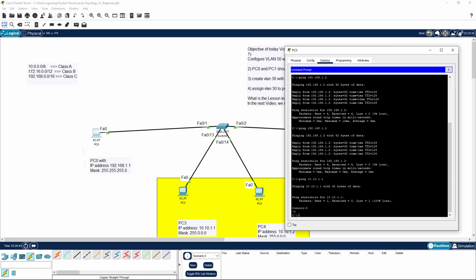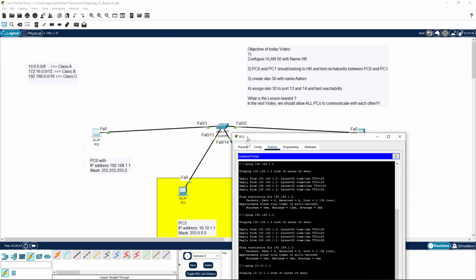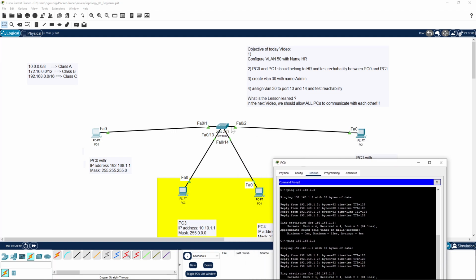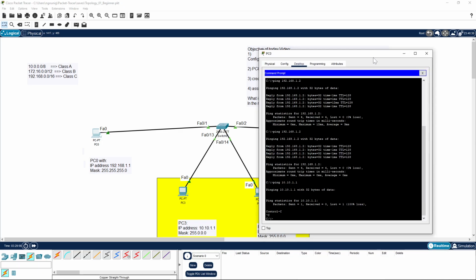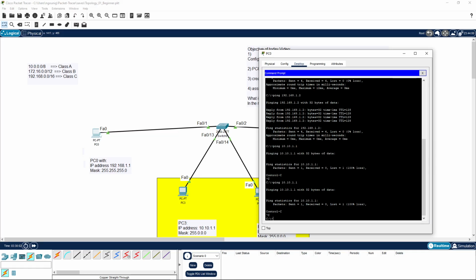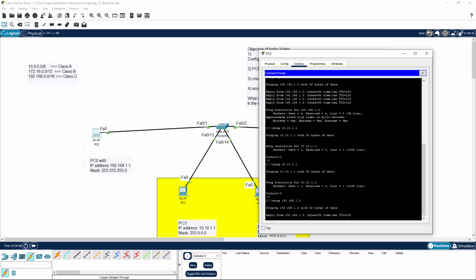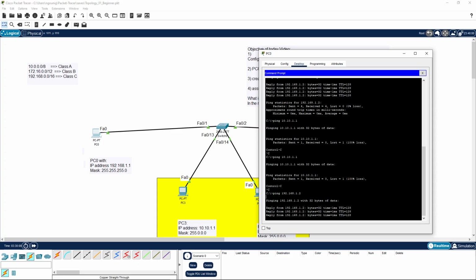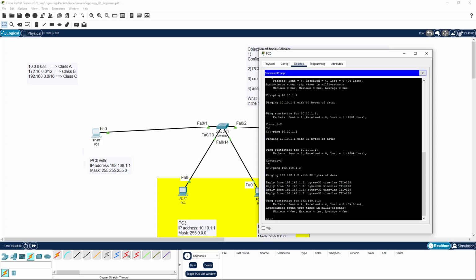So question, can PC0 still ping PC1 or not? PC0 and PC1 are in the same room, as you saw, isn't it? Meaning the ping should be successful. So ping is successful. But if we try to ping PC3, it will not be successful because they are in a different room, different VLAN.